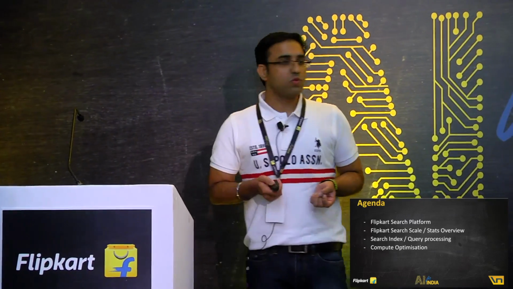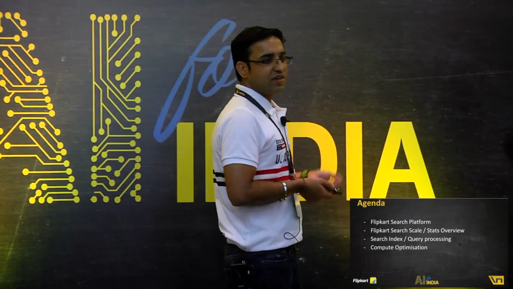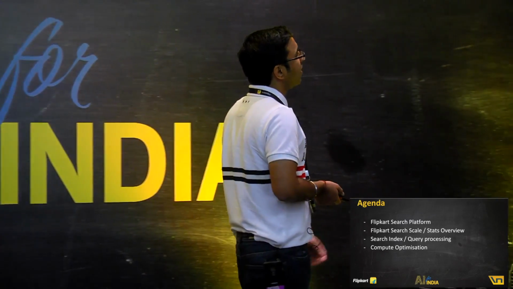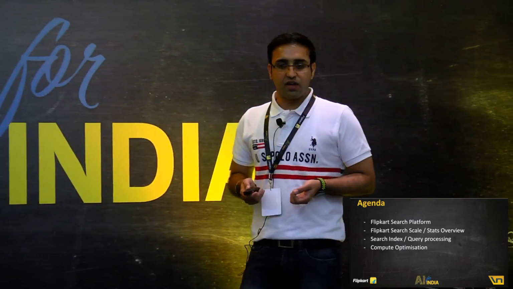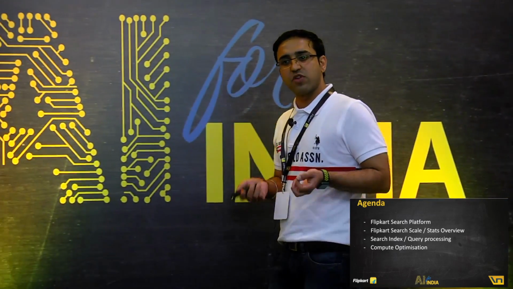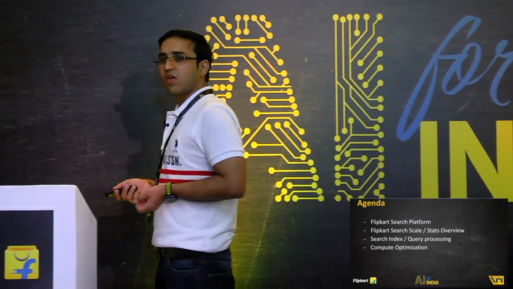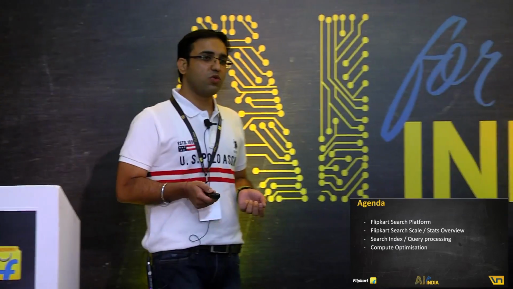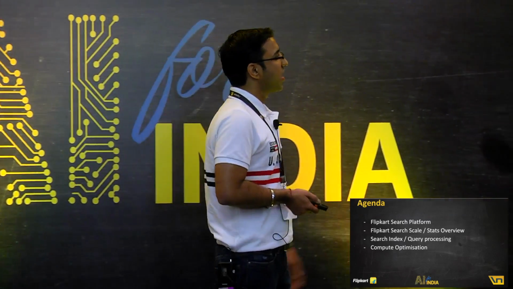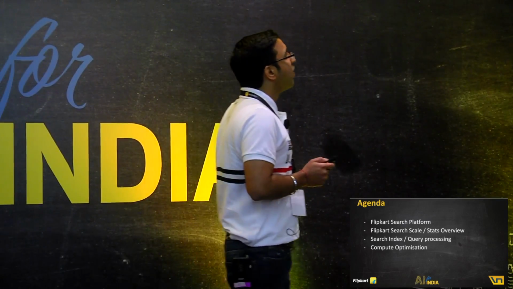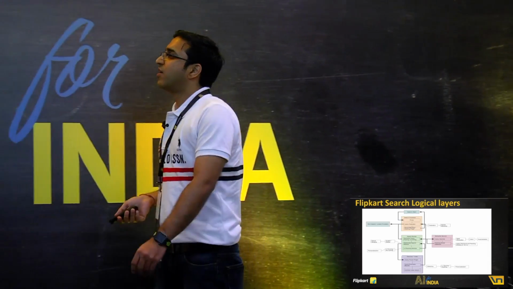What I'm going to take you through in the next 35, close to 40 minutes is our architecture at search. This is a very high level diagram. I'm going to talk about what exact scale we see, and some interesting, challenging problems that happen down in the inverted indexes. We're going to talk about matching, ranking and all that. And then I'll move on to some interesting novel ways that we have fixed some compute challenges and hence optimized the system.